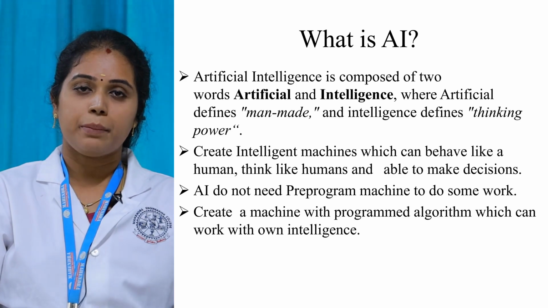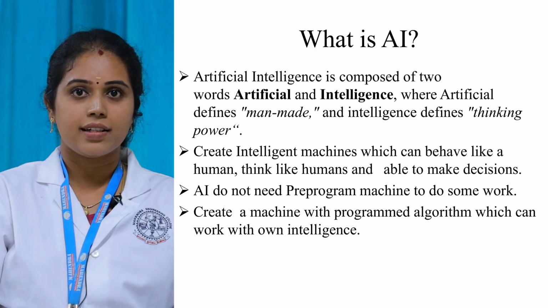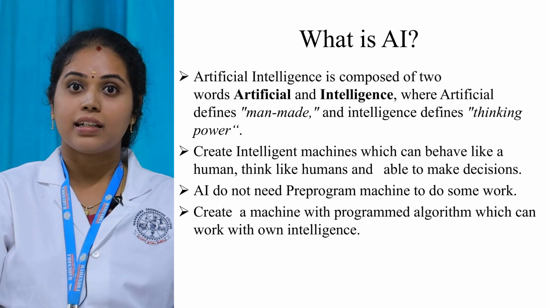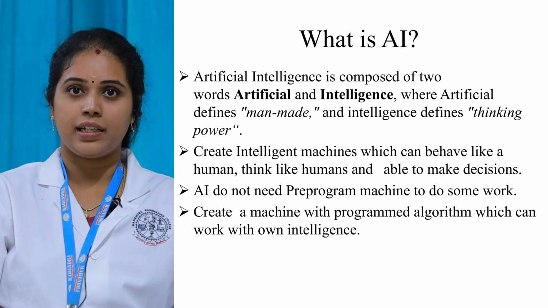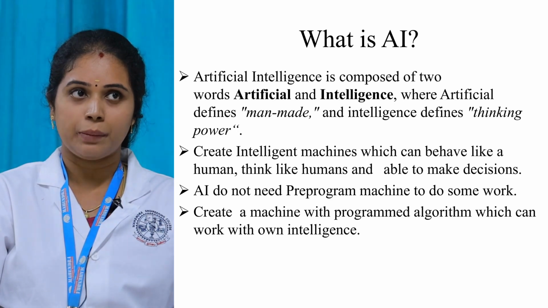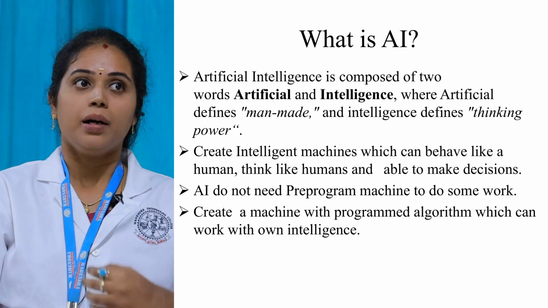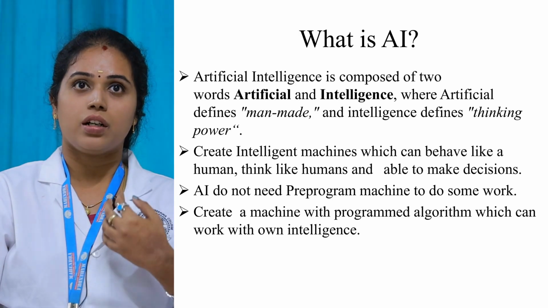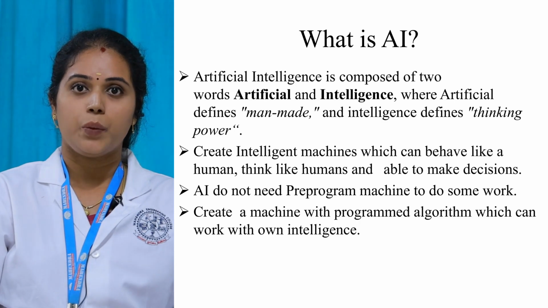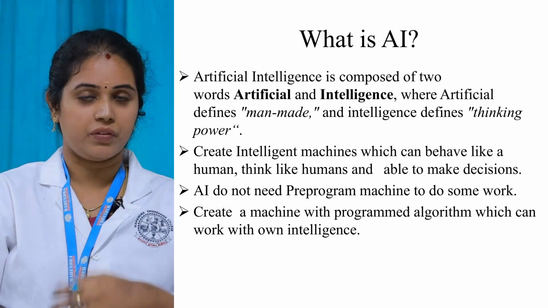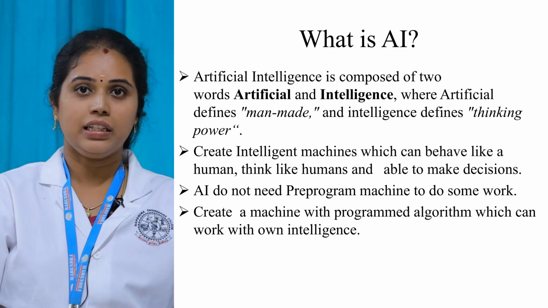The thing which is created by man is said to be a man-made thing, but it can behave like a human being. It can act like a human being. It can perform tasks, which means it can solve many problems with the help of its own thinking power. That is said to be artificial intelligence.